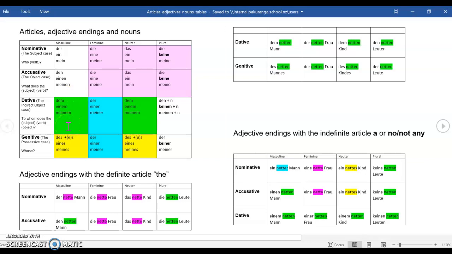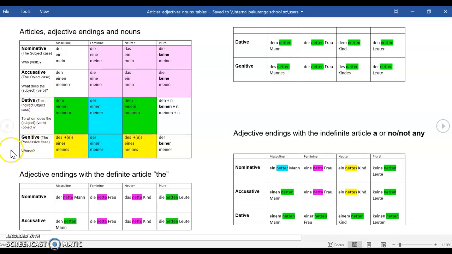Then we've got the dative, which is the indirect object case, or it belongs to various prepositions. So prepositions can make things dative. I won't talk about that just now. Just have a look at the table. So der words become dem words. Die words become der words. Das words become dem words.